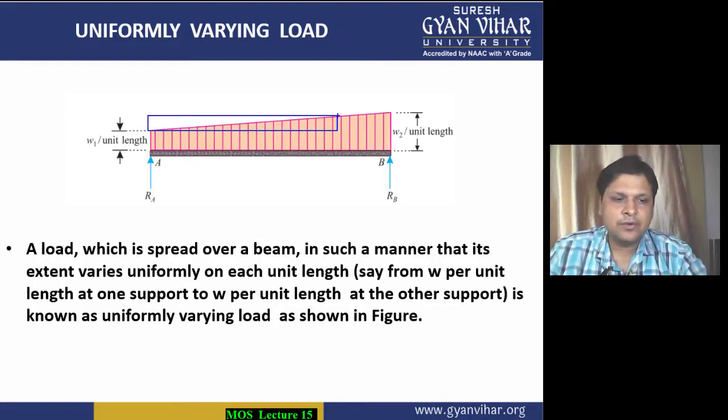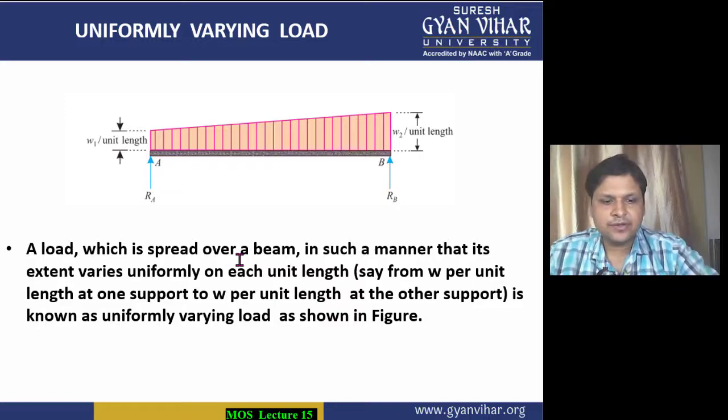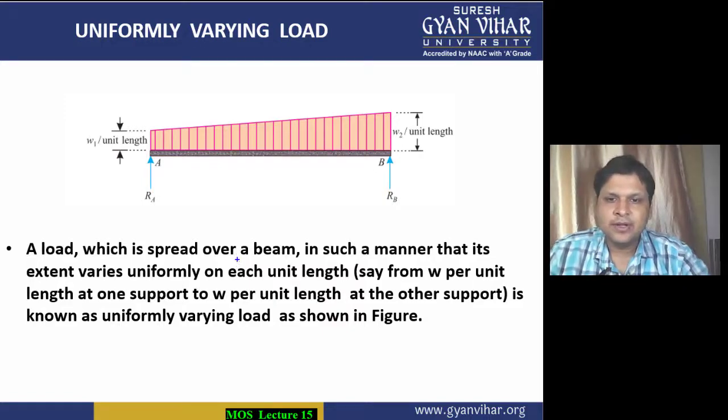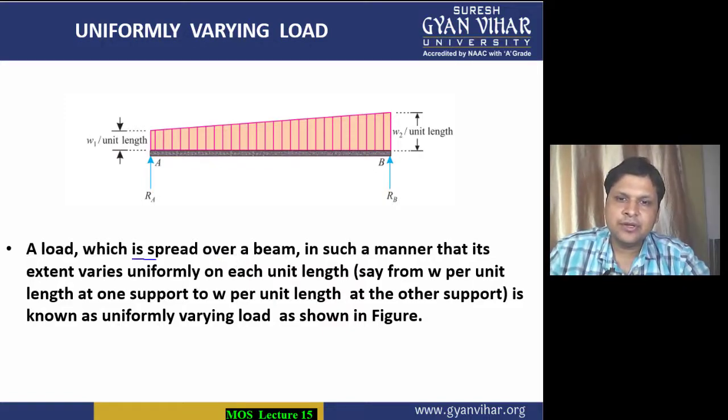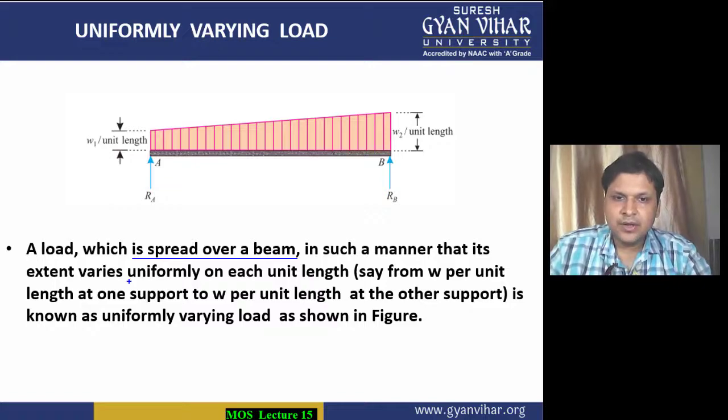So in such type of loads, students, where the load is spread over a beam, this is the first condition, that the load should be spread over the beam, and it should be spread in such a manner that it should be increasing uniformly, means that its extent varies uniformly on each unit length.